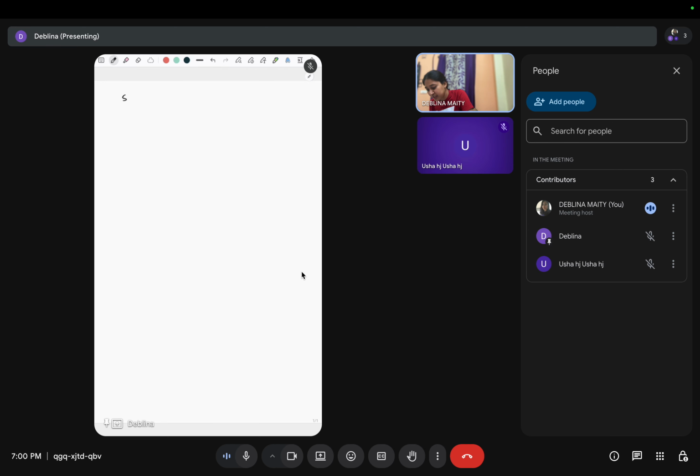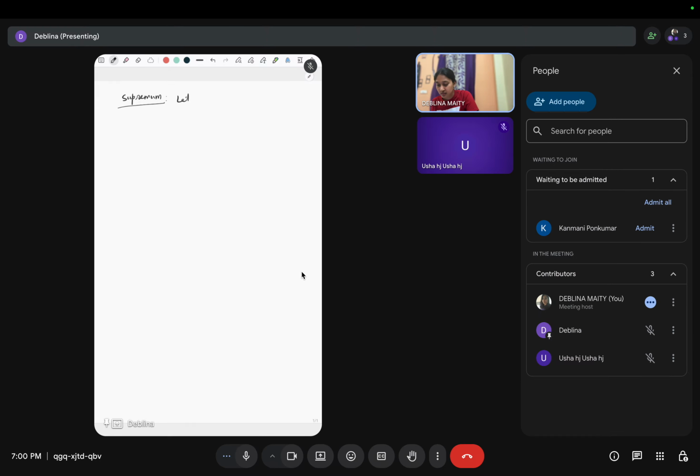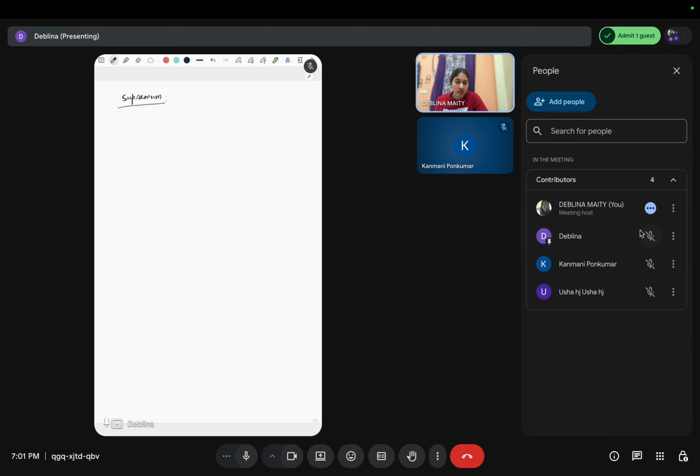What is the supremum of a set? First, the set has to be a non-empty set. So let S be a non-empty set. Then the supremum of S is the lowest upper bound.